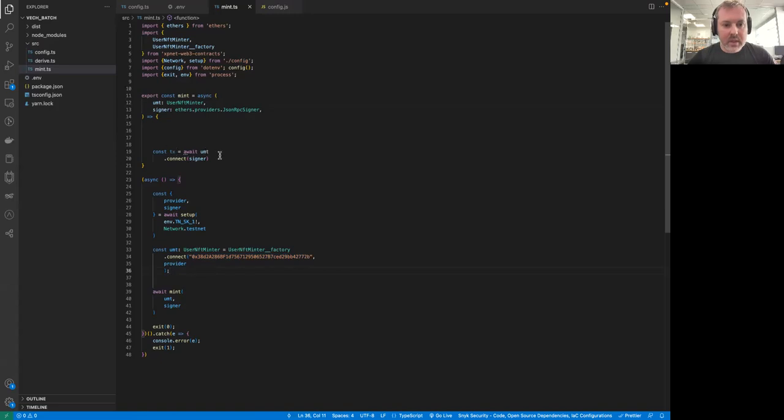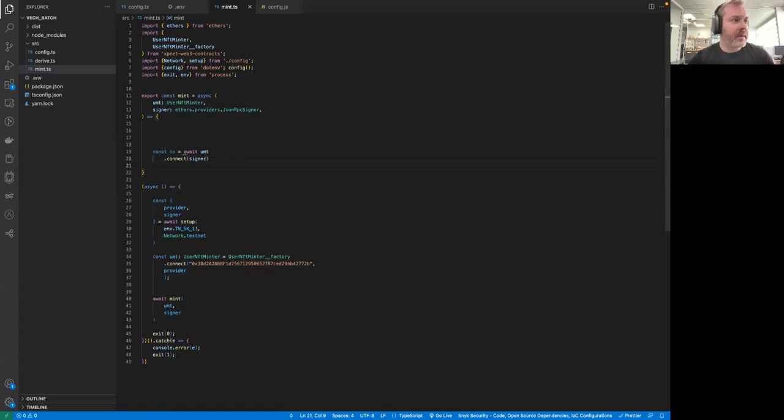So, okay, we have the transaction, which awaits user NFT minter. It connects with the signer. Let's keep moving. Why we even call this is because we want to mint, and here we're going to need a URI.